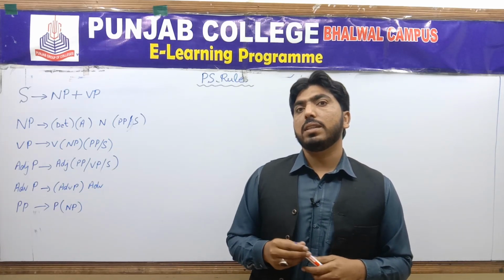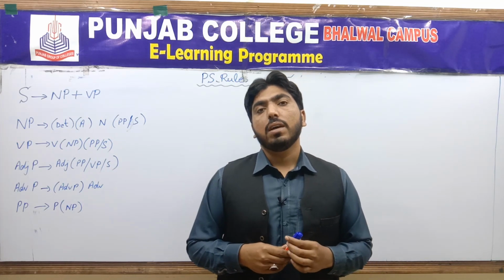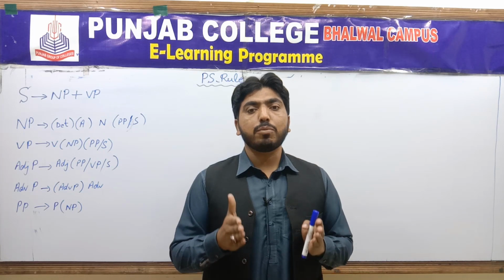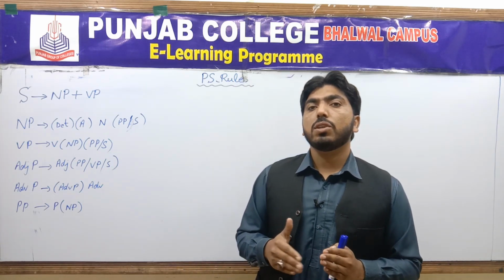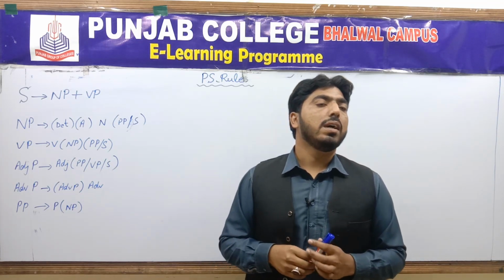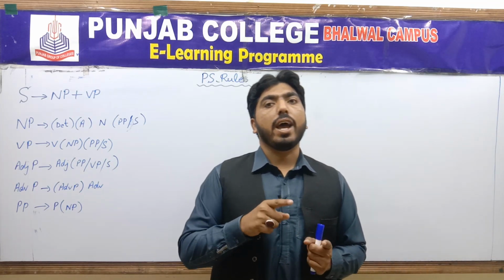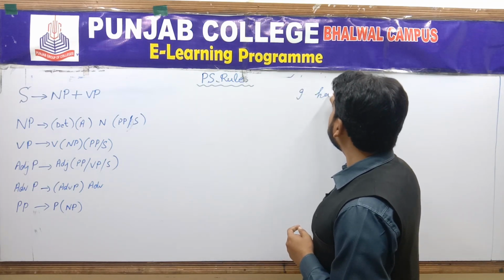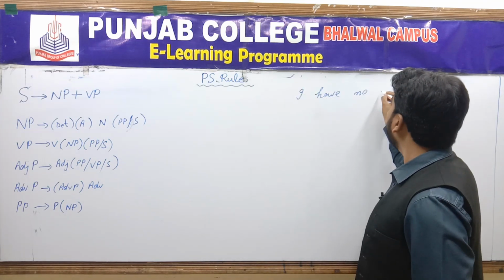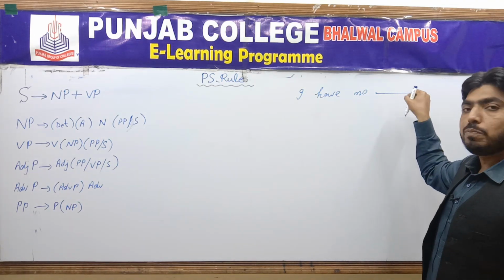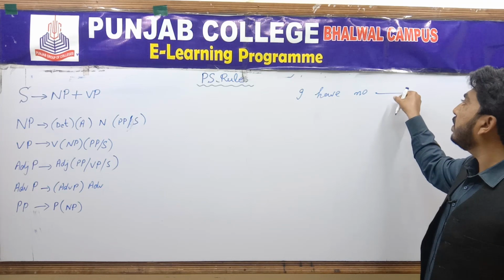The other property we discussed was syntactic. On the basis of syntax, what is the position of a specific category in a sentence? For example, "I have no..." In this slot, only particular categories can take place.